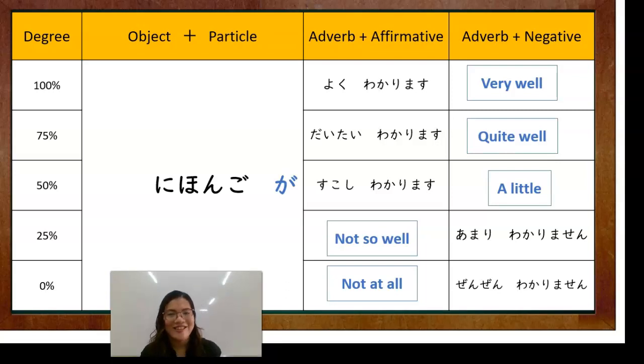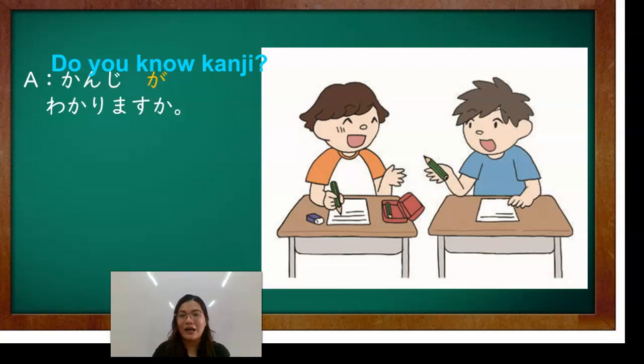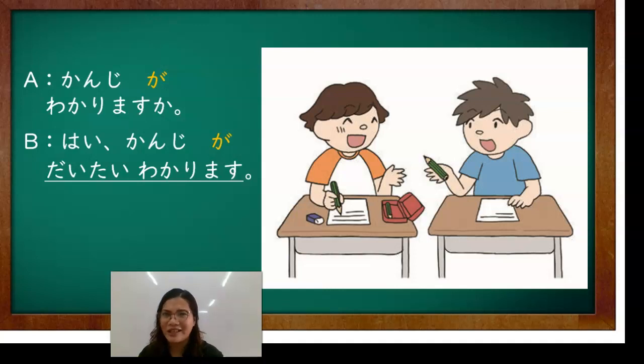Okay? So now let's have an example here. When you say, kanji ga wakarimasu ka? Hai, kanji ga daitai wakarimasu. Okay, again. Kanji ga wakarimasu ka? Hai, kanji ga daitai wakarimasu. Okay, so means 75% lang yung naiintindihan niya. So there's part na hindi niya ganong naiintindihan, but just a little.